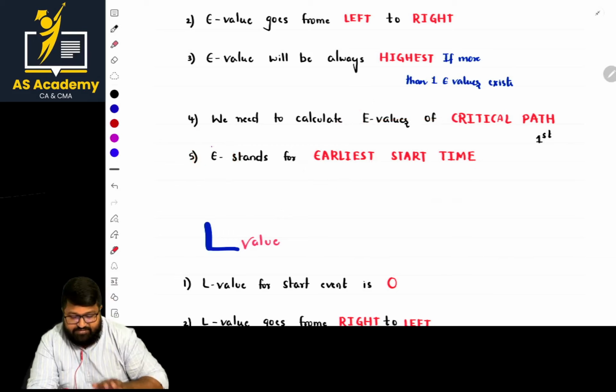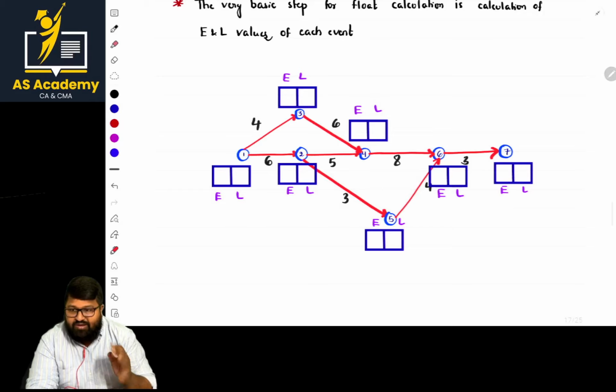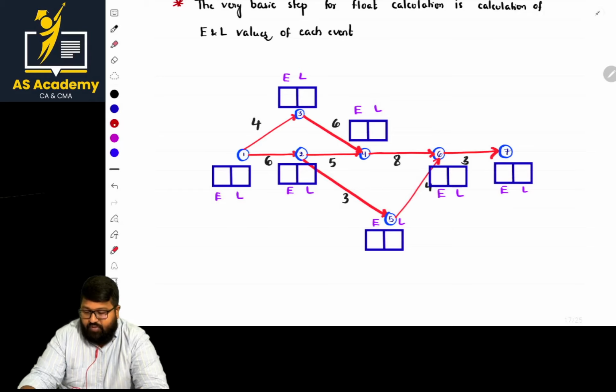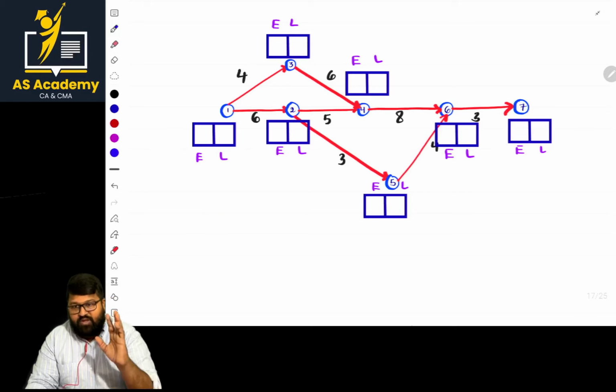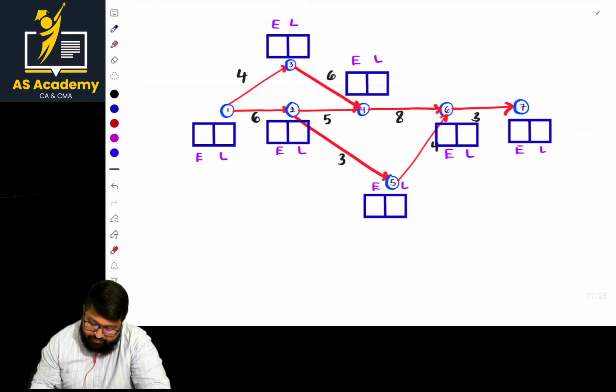So now let us follow the basic rules and try to calculate the time. Sir, what is the first rule? E value of starting event is 0. Superb. But before that, we have to identify the critical path. What are the alternative paths? For example, numbers can represent an activity, with letters or numbers. You know that. Based on that, we are doing it. Shall we? Yes, sir. So the diagram is done.